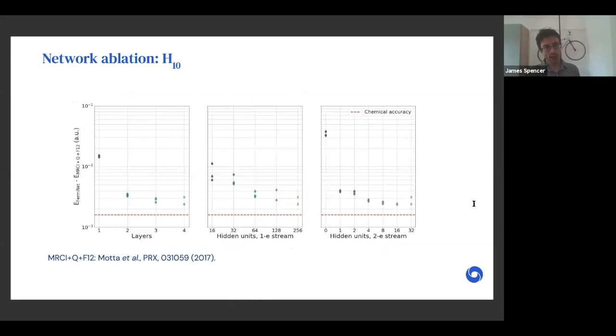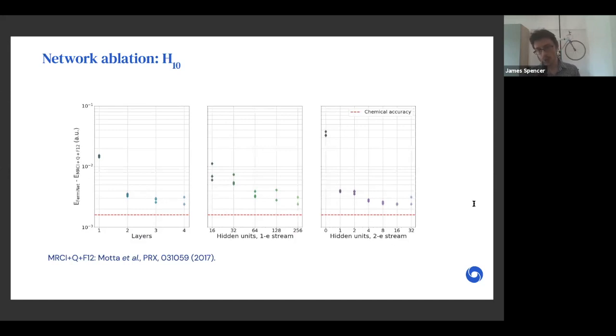We also studied H10, and here we use this wonderful study from Motta et al. in PRX from 2017 as reference. This is the convergence for H10, where each hydrogen atom is separated by 2 Bohr, and we study the energy with the number of layers, the width of the one-electron stream, and the width of the two-electron stream. With number of layers, we see a fairly rapid convergence. Interestingly enough, we also see a very rapid convergence in the two-electron stream, which surprised me.